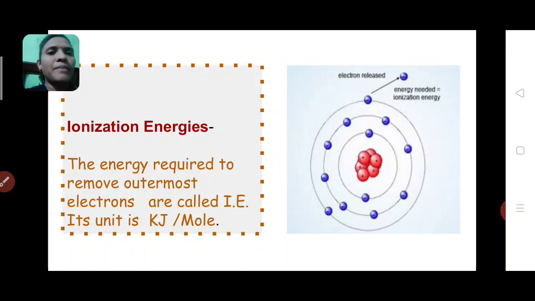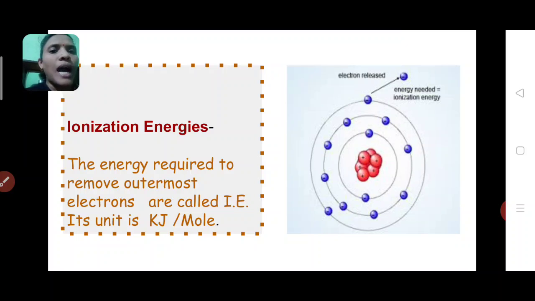Ionization energy means the energy required to remove the outermost electron. Ionization means to form ion. When any atom is converted into ions, we call it ionization.